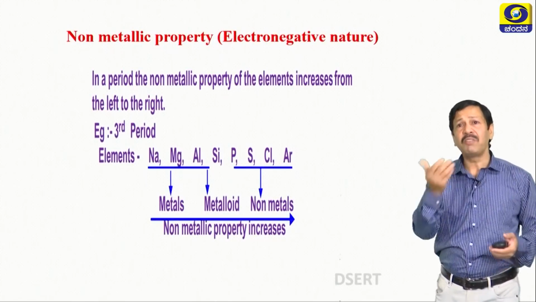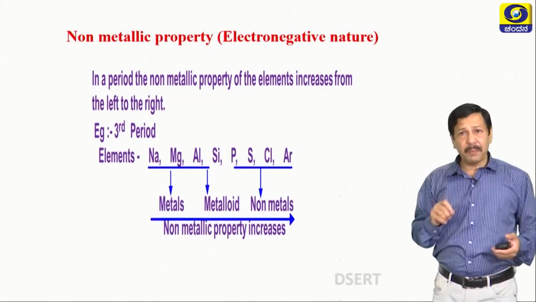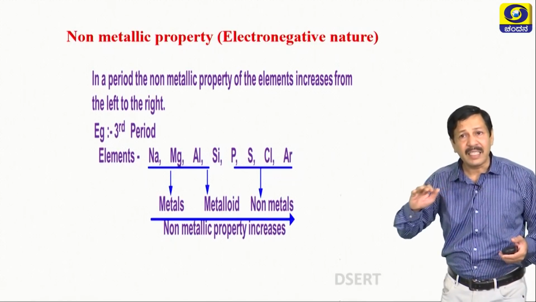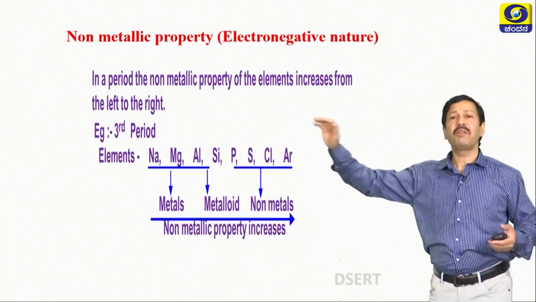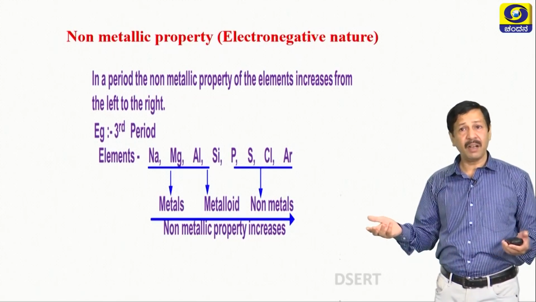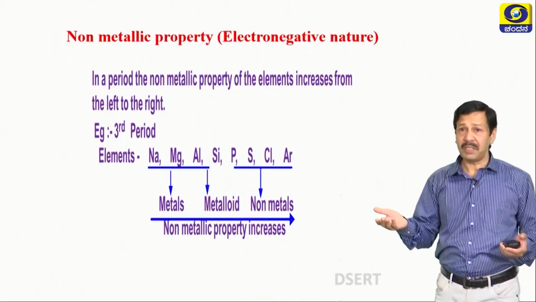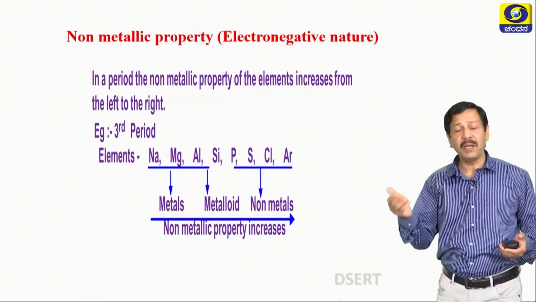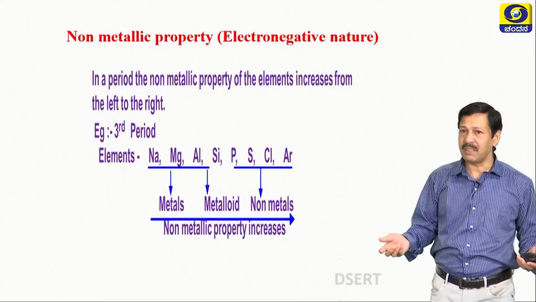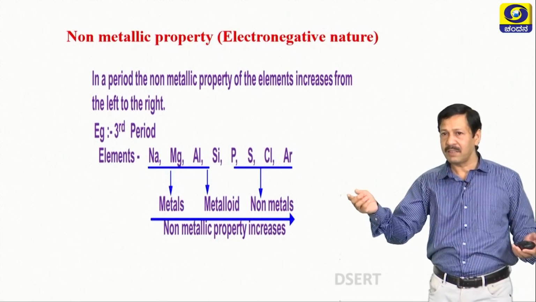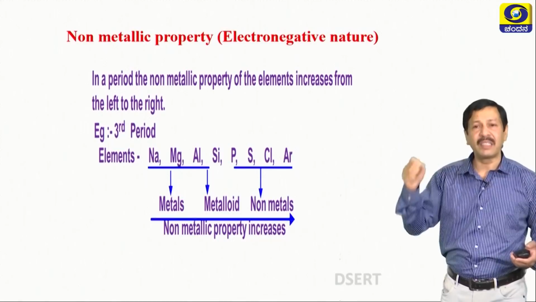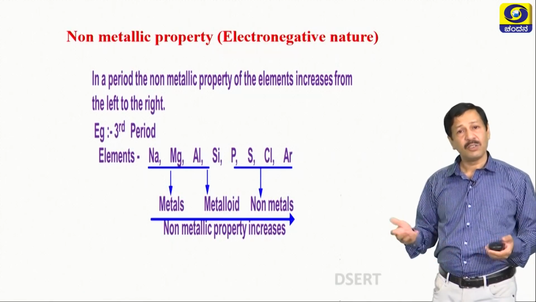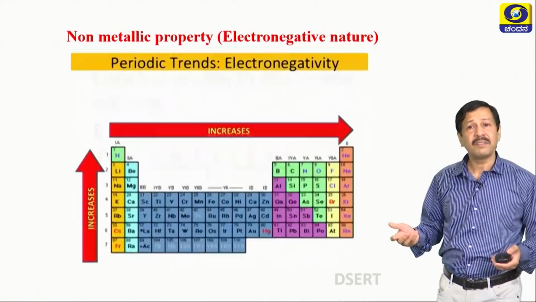Now, observe this one. In a period, the non-metallic property of the elements increases as you move from left to right. See here, sodium and magnesium are metals, while chlorine and sulfur are non-metals. What happened? That means, as you move from left to right, non-metallic property increases. It is evident from this. So, you will easily understand.